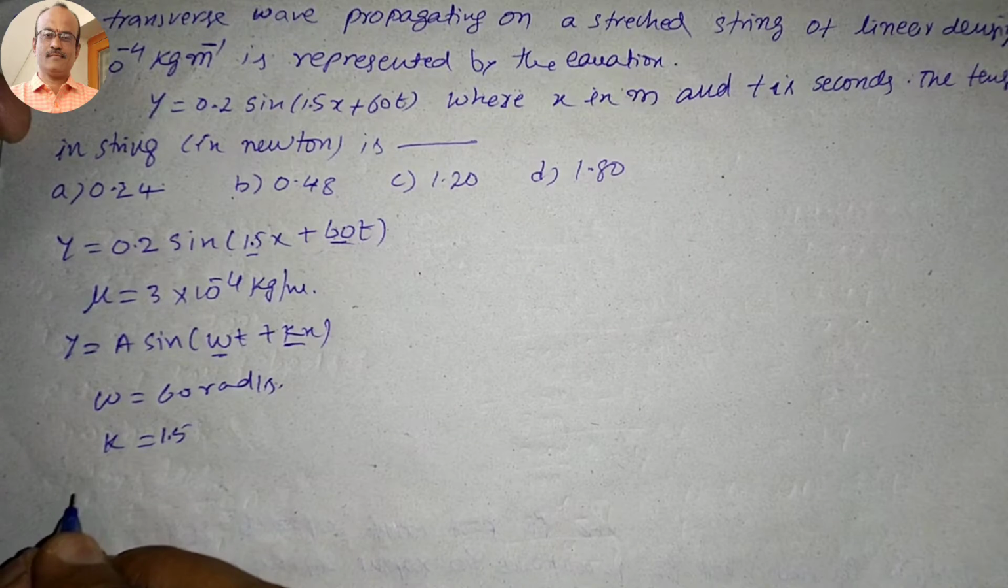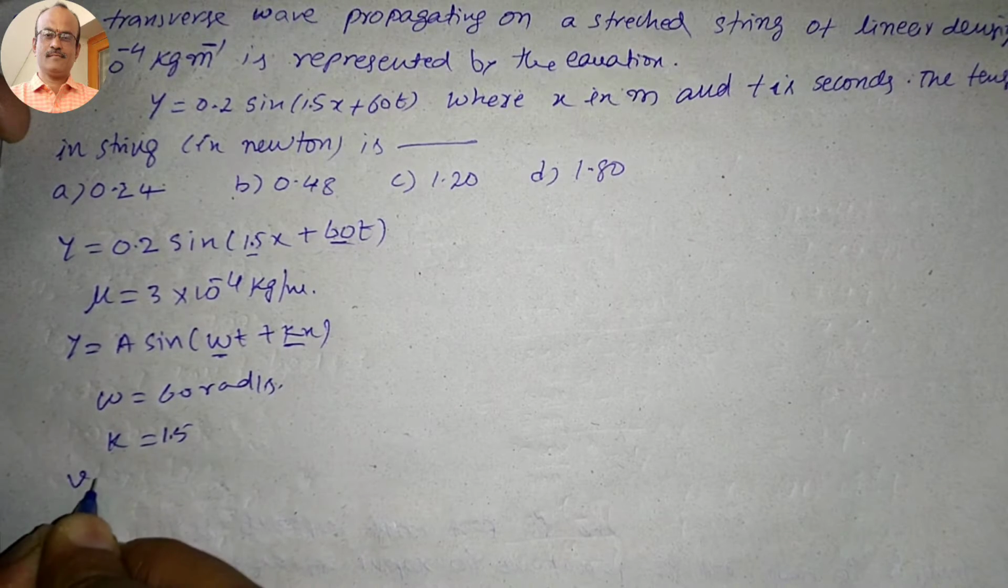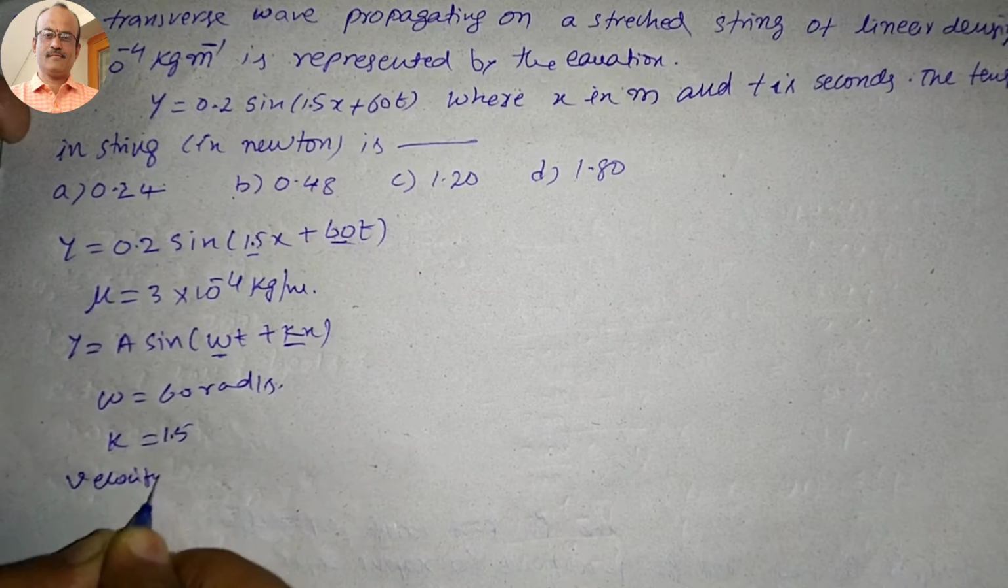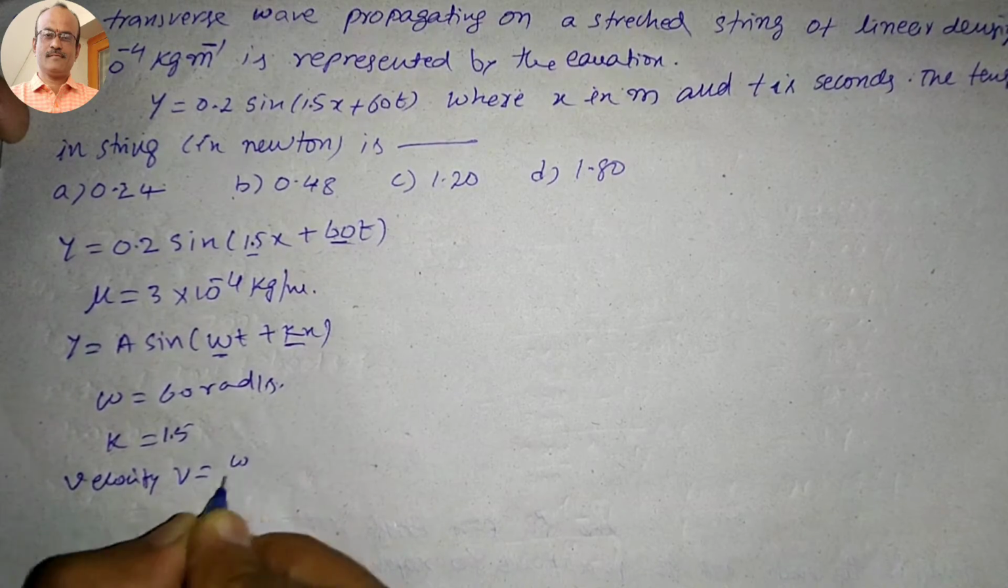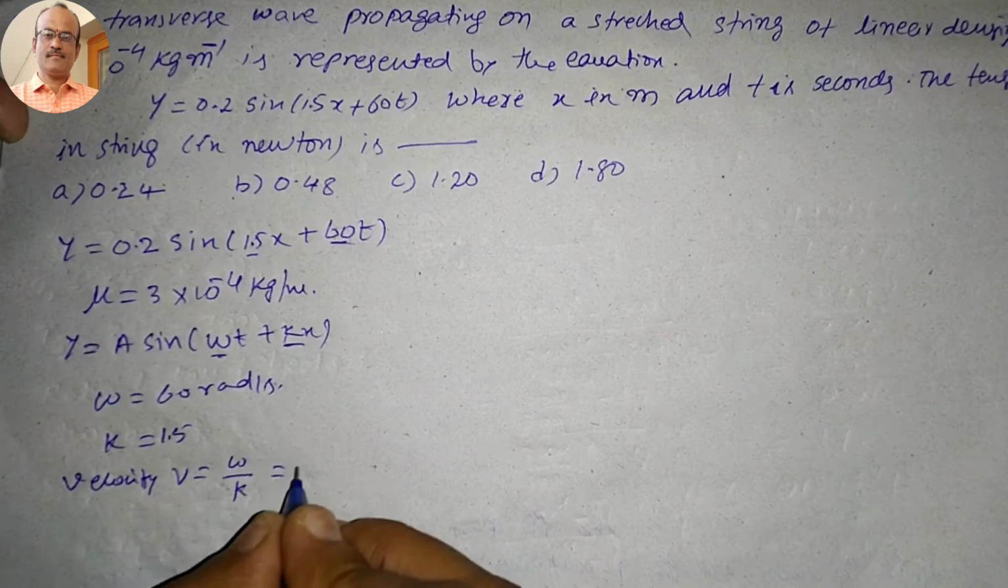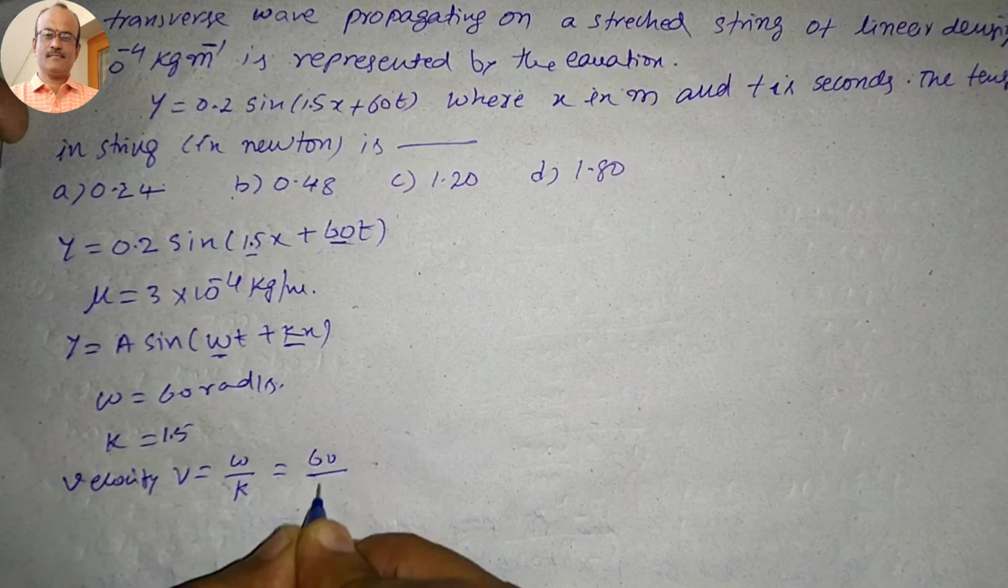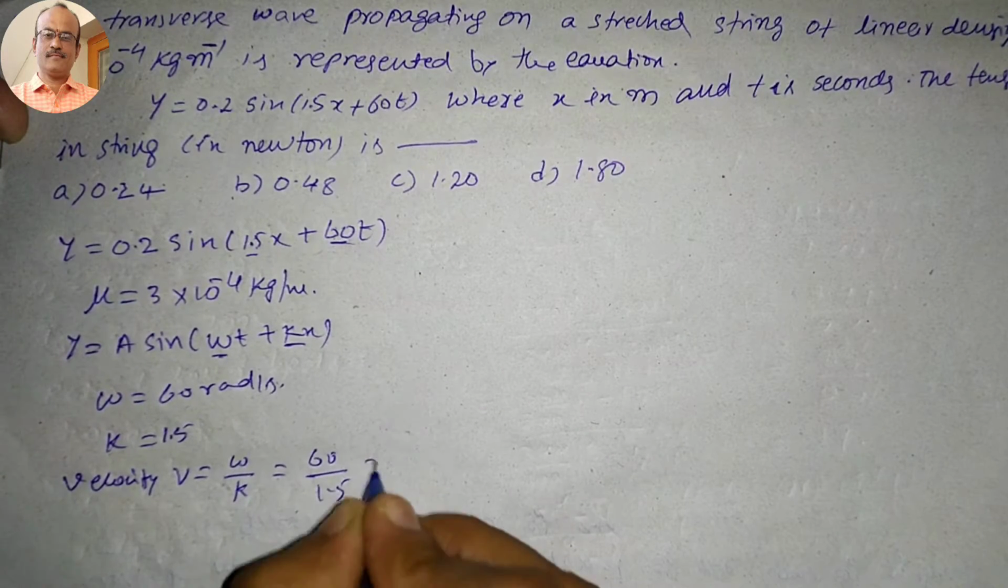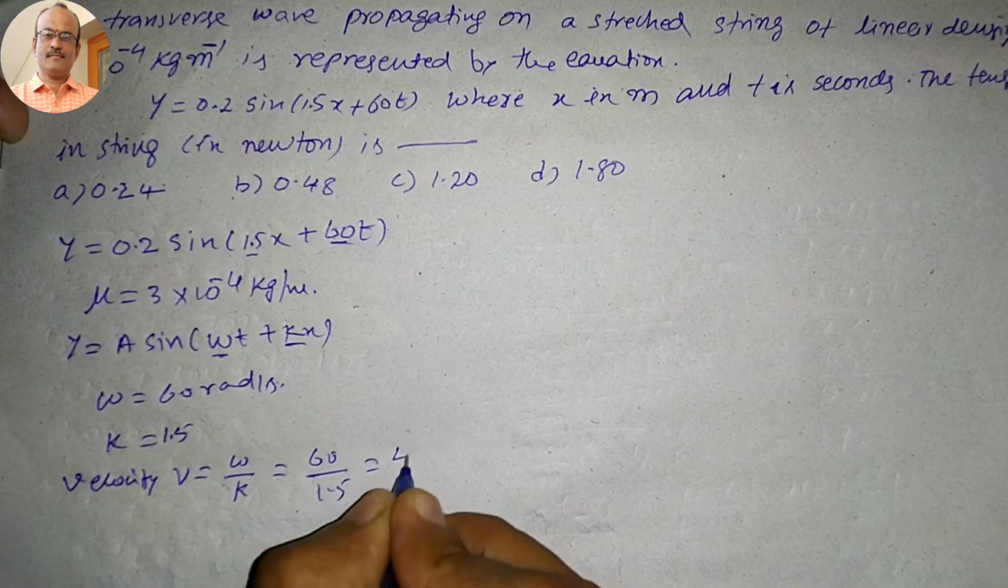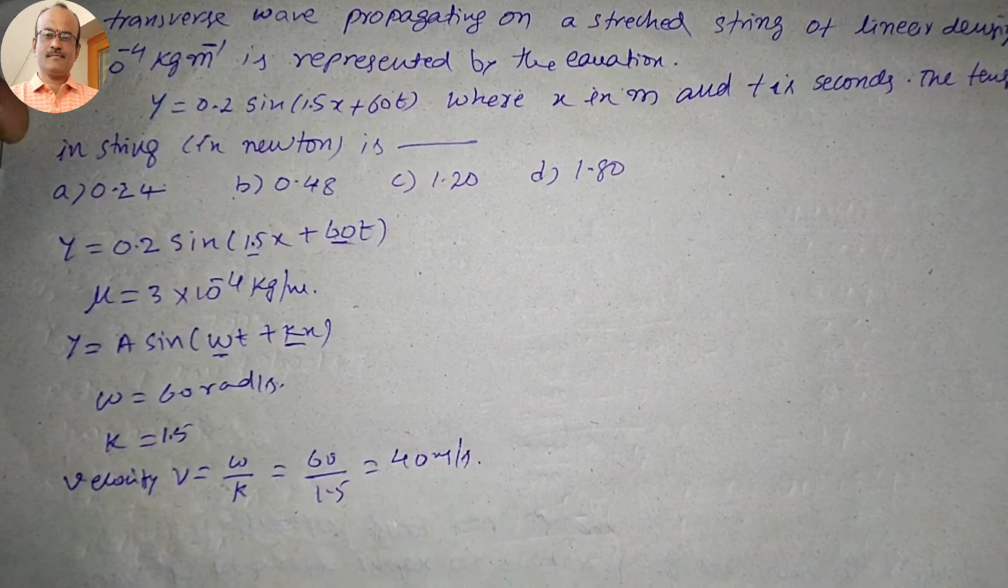But here which one we want to calculate? First, velocity. v is equal to omega by k. So what is omega here? 60 divided by k means how much? 1.5. So that is nothing but 40 meters per second.